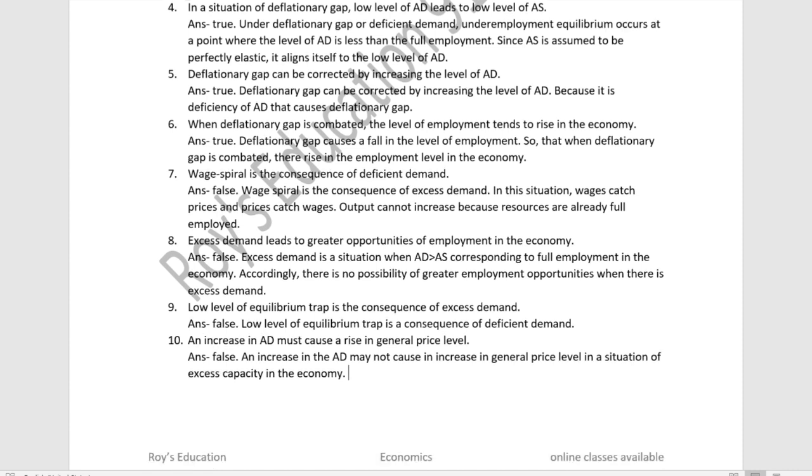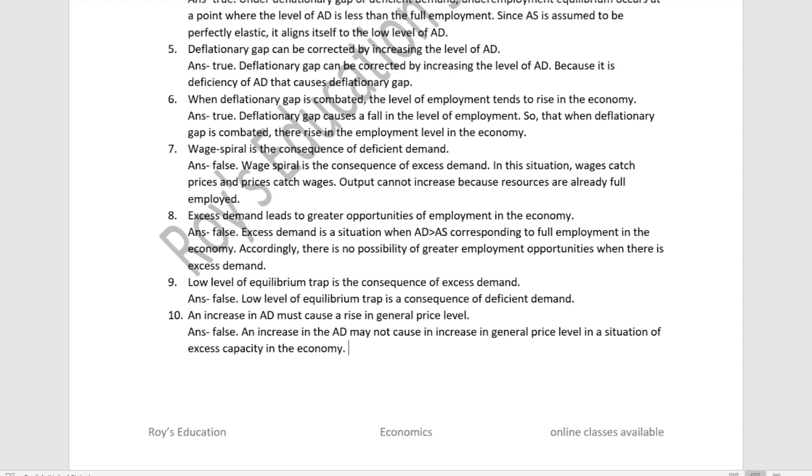Next, low level of equilibrium trap is a consequence of excess demand. The statement is also false. Low level of equilibrium trap is a consequence of deficient demand. Next statement: an increase in AD must cause a rise in the general price level. The statement is false. An increase in AD may not cause an increase in the general price level in a situation of excess capacity in the economy.